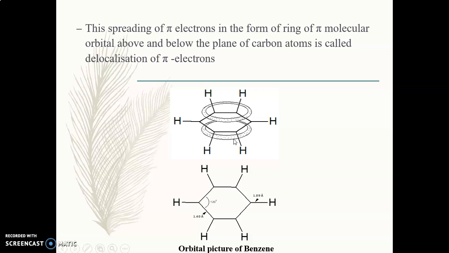And the ring that is present is nothing but the pi molecular orbital, and that pi molecular orbital is present on both sides, above the plane as well as below the plane. This is known as the delocalization of electrons. And why is it represented by the circle? Because we know that these double bonds, or the pi bonds, are continuously circulating, because the double bond is continuously changing its position, so it is represented in the circle where the electrons are moving from one carbon to